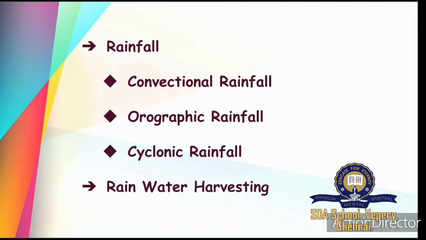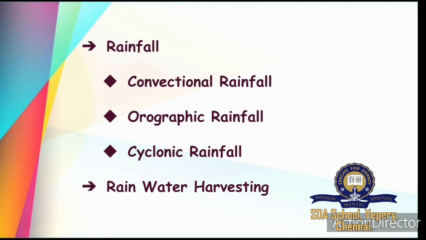So these are the different types of rainfall. First is convectional rainfall, orographic rainfall, and then cyclonic rainfall. Then comes rainwater harvesting. Rainwater harvesting is a technique of collecting and storing rainwater in natural reservoirs or tanks, or the infiltration of surface water. Rainwater harvesting is a very important thing in our day-to-day life now, because we are in scarcity of water everywhere. So saving rainwater is very helpful for each and every one of us. One method of rainwater harvesting is rooftop harvesting.